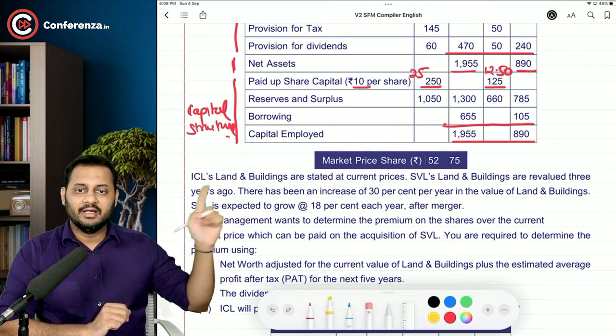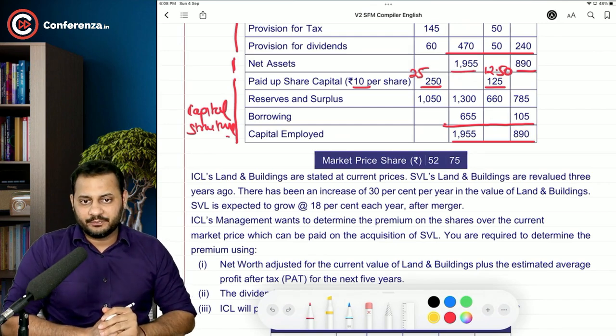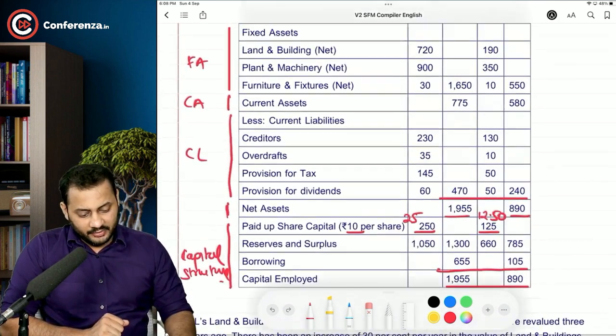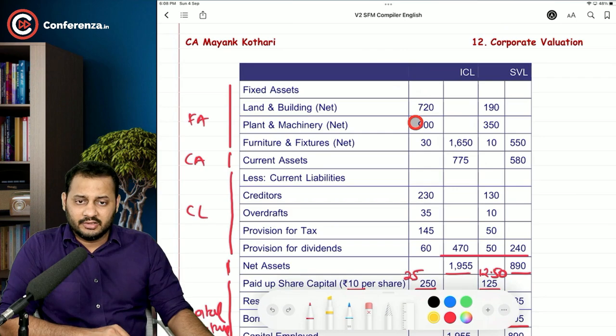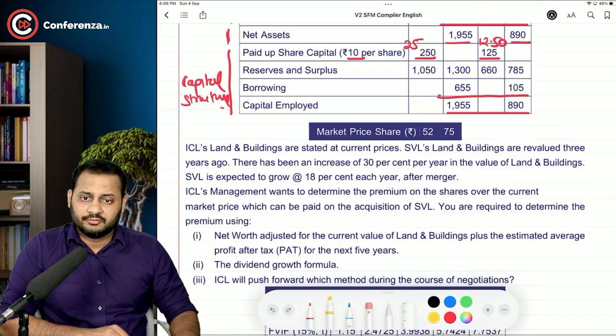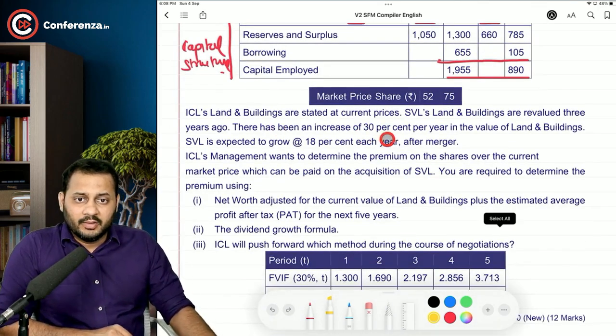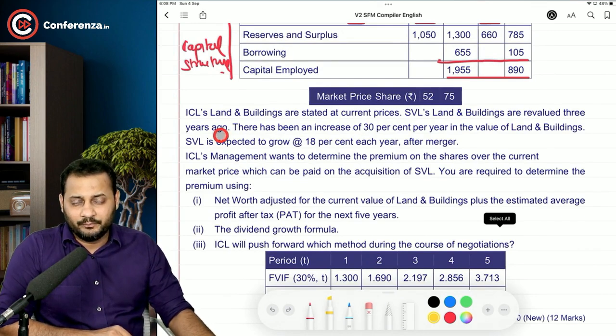ICL's land and buildings are stated at a current price. See, this is the land 720 and this is 900. This is the land and building and plant and machinery of ICL, which is stated at a current price. That means it is updated. But SVL's land and building were revalued 3 years ago.